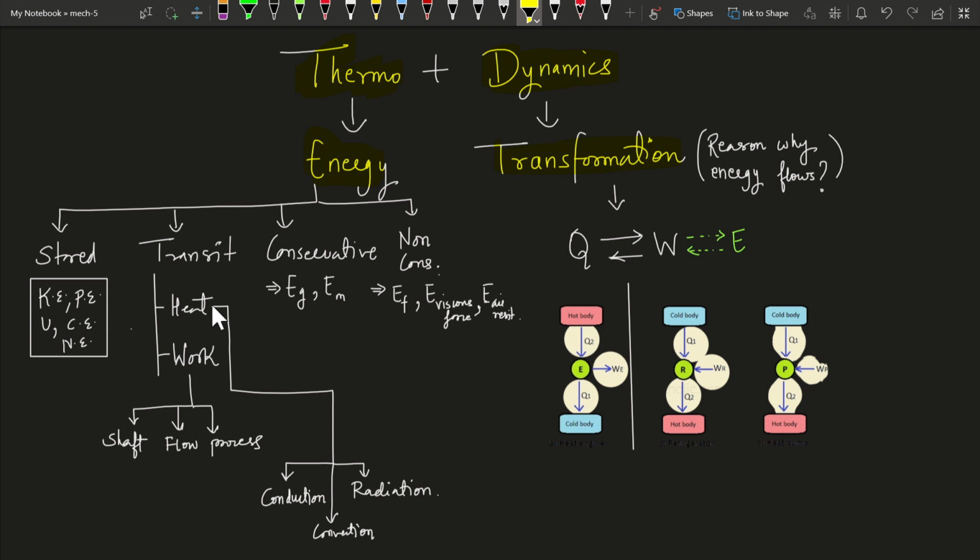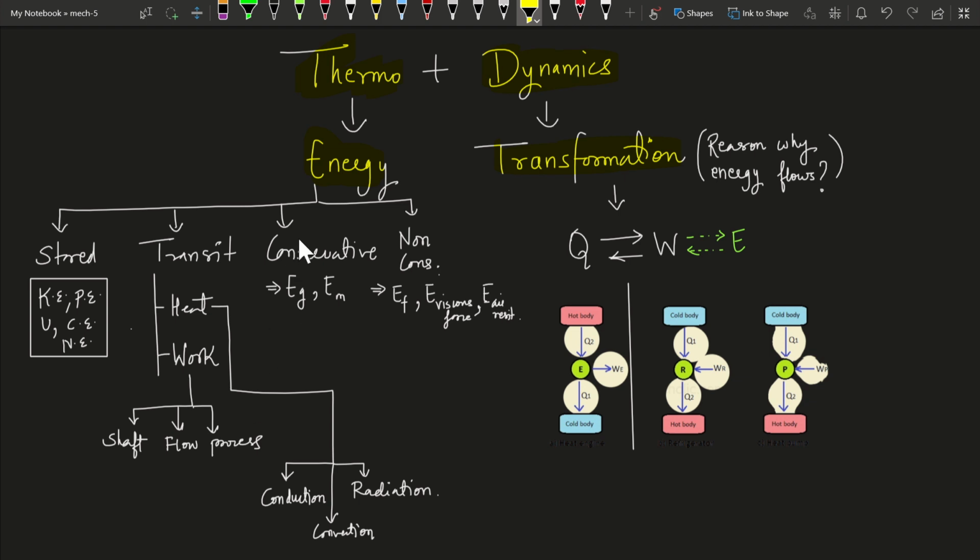But now we could say that heat could be transferred by three modes of transfer: conduction, convection, and radiation. And work can be of three types, one could say: shaft work, flow work, and process.